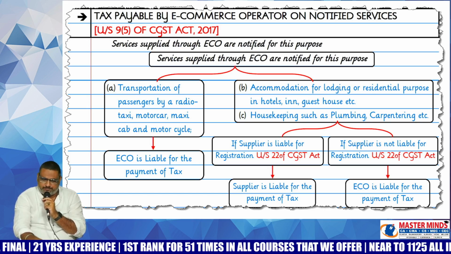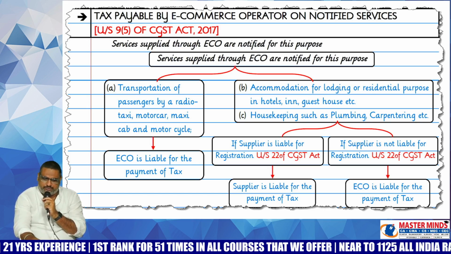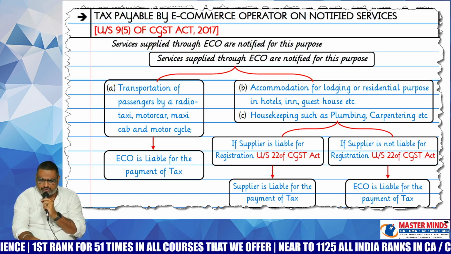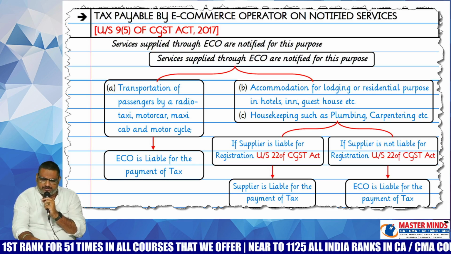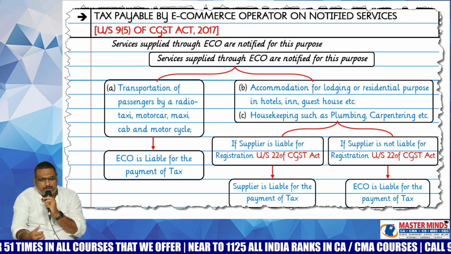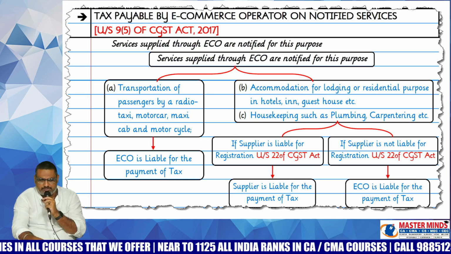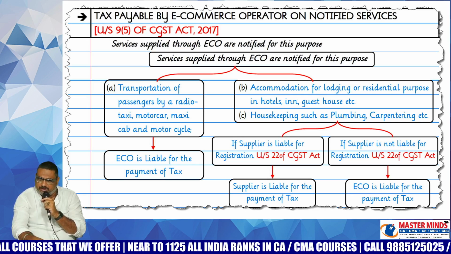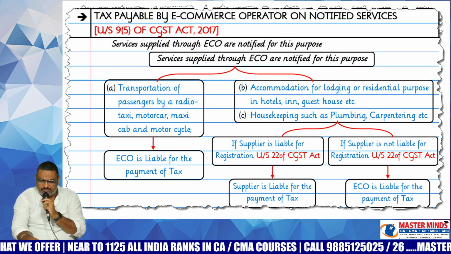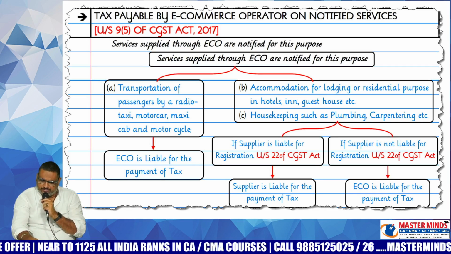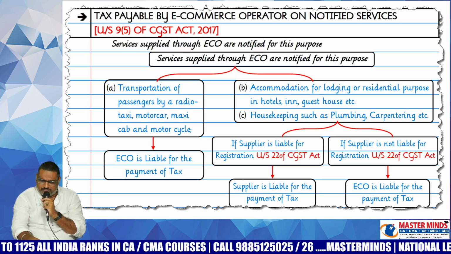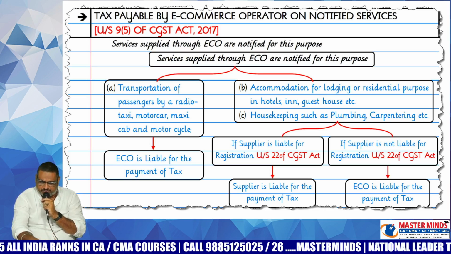Okay. With respect to that, any accommodation for lodging or residential purpose, and housekeeping services: if the supplier is a registered person, the supplier himself will pay the GST. If the supplier is an unregistered person, in that case, ECO is liable to pay the GST. If the supplier is a registered person, the supplier will pay the GST. If the supplier is an unregistered person, in that case, ECO is liable to pay the GST.